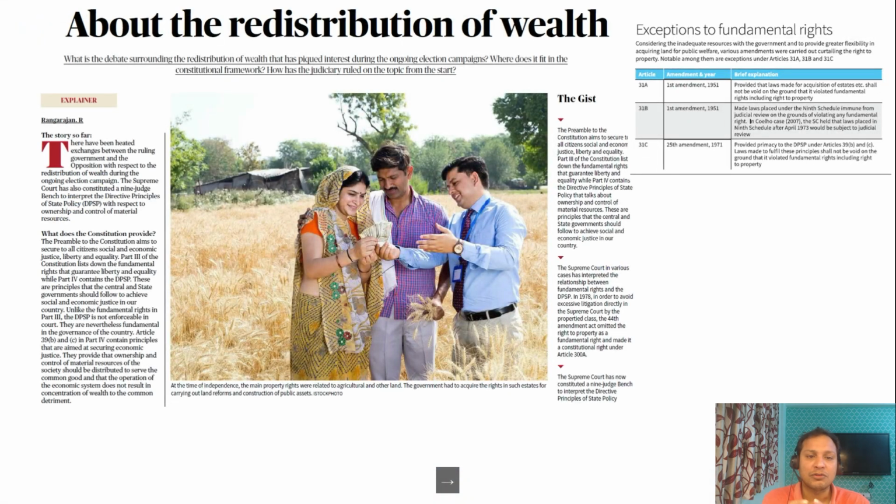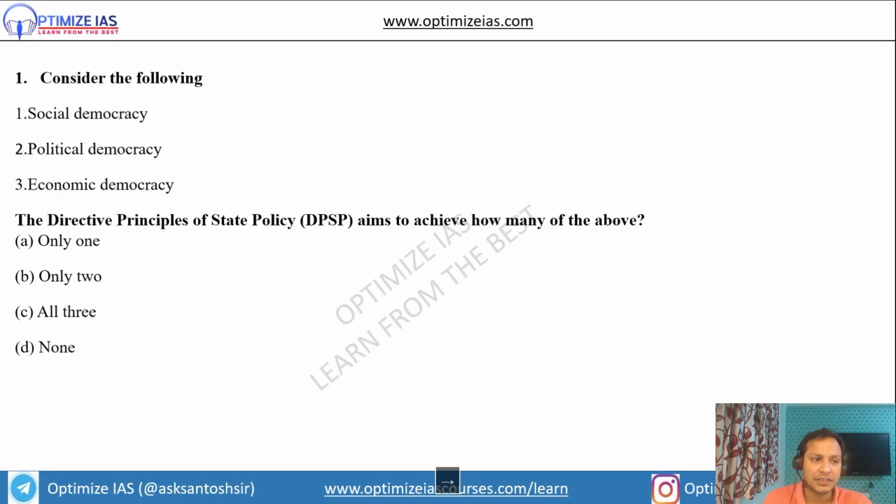The very first question I have framed is on a very important article which came in the newspaper today about DPSP and fundamental rights. What is the relationship between DPSP and fundamental rights? Very important. A lot of important concepts are mentioned in this article: DPSP, fundamental rights, right to property, ninth schedule, and some important Supreme Court judgments also. Let us see the question, guys.